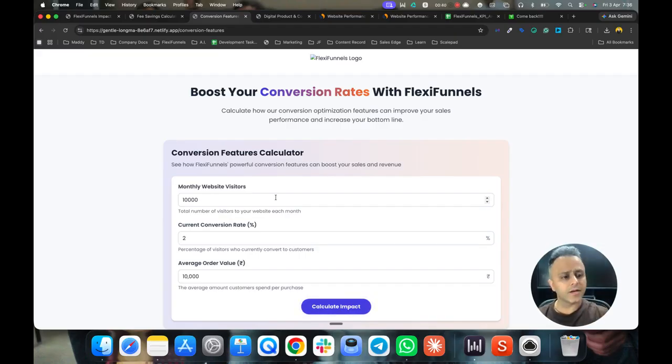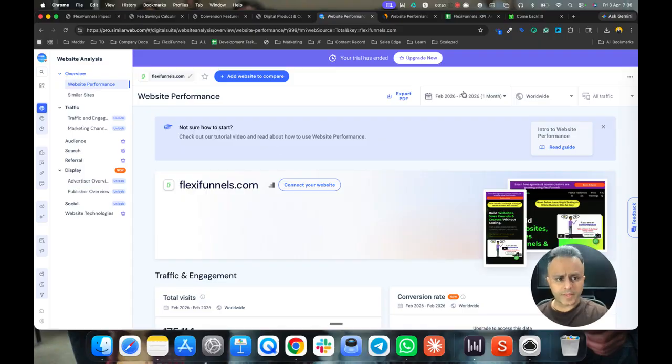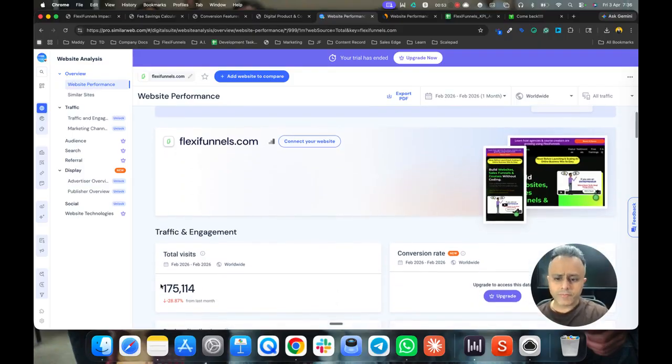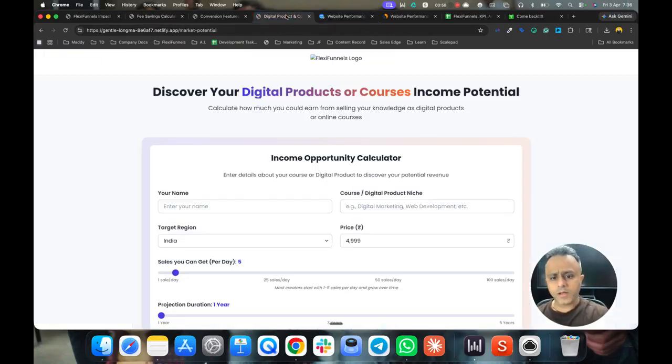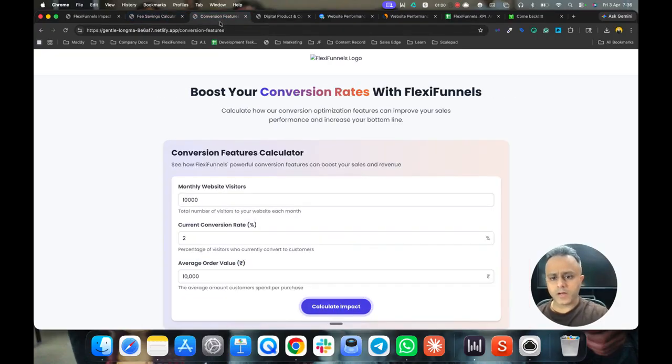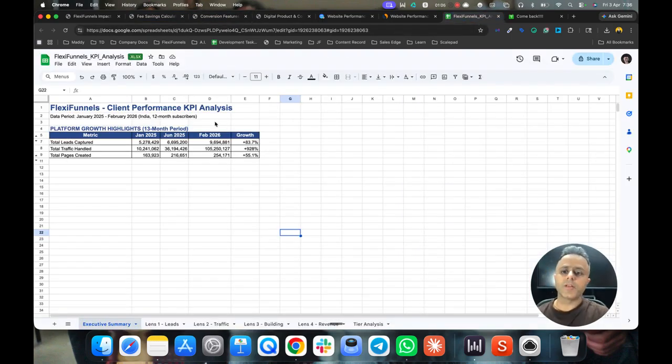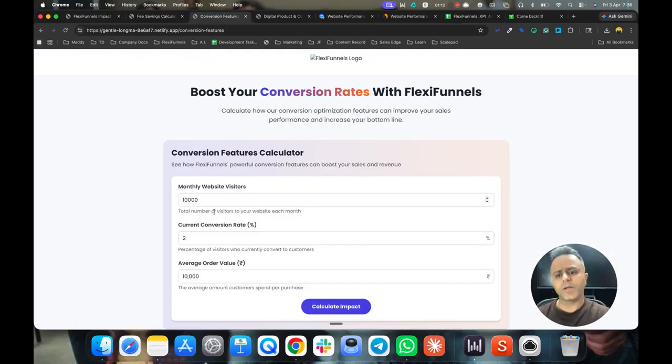So let's look at the impact that you get because of this. Let's suppose your website only has 10,000 monthly visitors. Let's look at the data. Just in the month of February, one month, FlexiFunnels' own website has 1,75,000 monthly visitors. Over here we are looking at just 10,000 monthly visitors, way too less. And by the way, just in the month of February 2026, FlexiFunnels customers had 10 crore visitors. So we are looking at only 10,000.